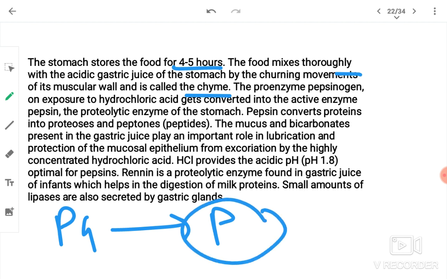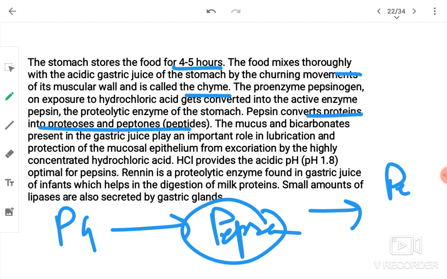This is the proteolytic enzyme of the stomach. Pepsin converts proteins into proteoses and peptones.